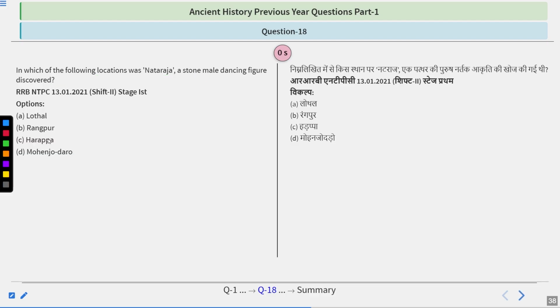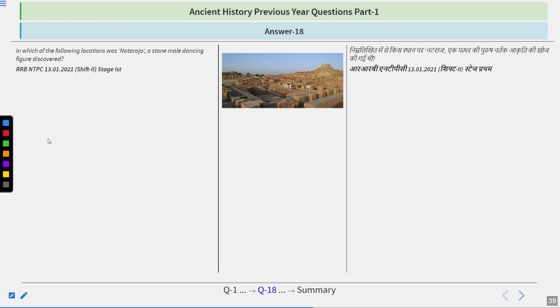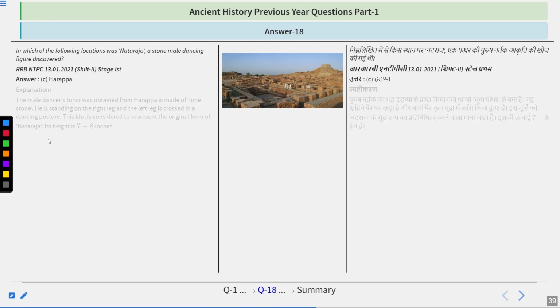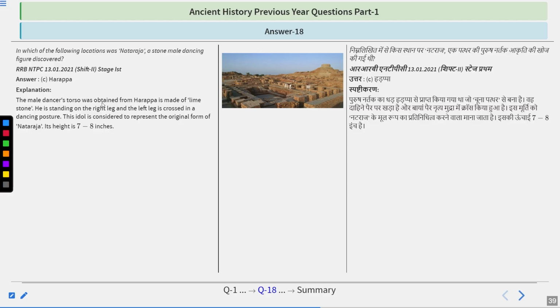I hope the answer you got is right, and the answer is Harappa. The male dancer torso obtained from Harappa is made of limestone. He is standing on the right leg and the left leg is crossed in a dancing posture. This idol is considered to represent the original form of Nataraja. Its height is 7 to 8 inches. So remember, it was discovered in Harappa.